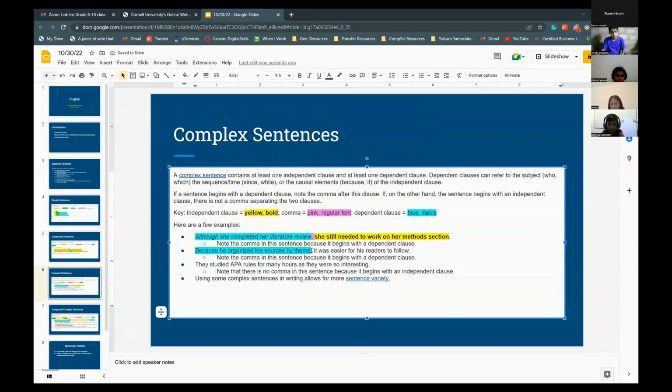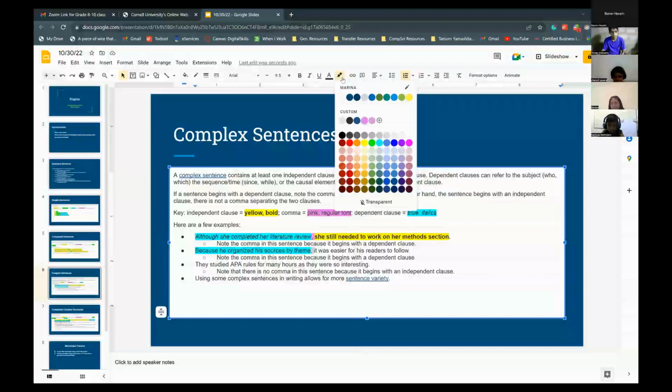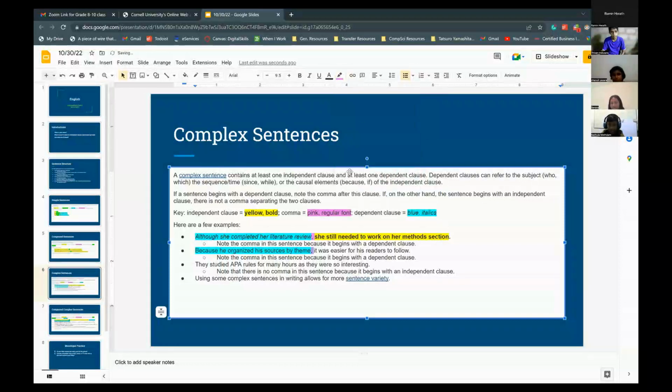And then what about this? It's pretty easy, I guess. Pink color. Yeah. All right, and then what about this? It was easier for his readers to follow. Do you think that is an independent or dependent sentence? Independent clause. So that would be highlighted in our yellow color. What about this next one?